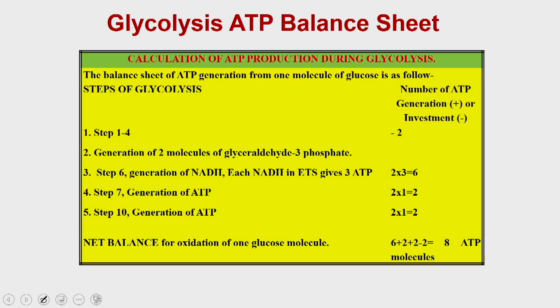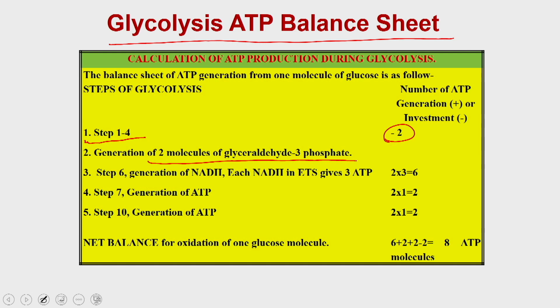So, let us see the glycolysis balance sheet. The balance sheet is like this, as we discussed. In steps 1 to 4, you are actually spending 2 ATPs, and then in the subsequent step you are generating 2 molecules of glyceraldehyde 3-phosphate, and in step 6 you are generating the NADH, and each NADH molecule, when it goes to the electron transport chain, generates 3 ATP, which means from the 2 NADH molecules you are going to get 6 ATPs.